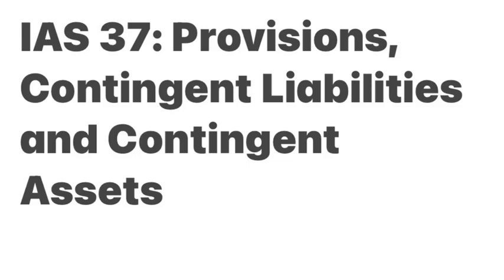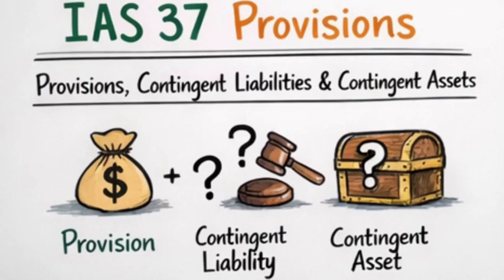Many accounting students lose marks in ICAN and ACCA exams because they confuse provisions, contingent liabilities, and contingent assets. But the truth is, IAS 37 is one of the easiest IFRS standards once you understand one simple rule. So in this video, I will explain IAS 37 in the simplest way possible with examples so you can remember it in the exam. Now, what is IAS 37 all about?